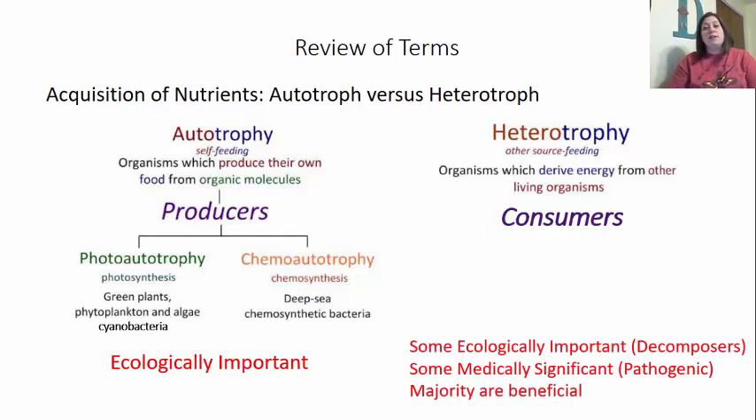Now, heterotrophs also have some ecological importance, especially the ones who are decomposers, because they're the ones that are going to recycle certain nutrients that are able to be recycled, like nitrogen and carbon and things like that. There's also going to be some that are medically significant because they're going to be pathogenic. If they are going to hurt you, they're consuming or damaging your cells, they're going to be the heterotrophic type of organisms. Majority of the heterotrophs, though, don't hurt us, and they're actually going to be beneficial. You just don't hear about them as often because, again, we like to focus on the ones that potentially are harmful to us.